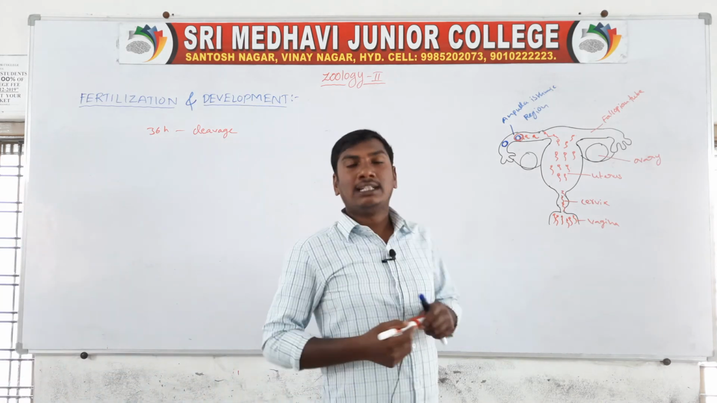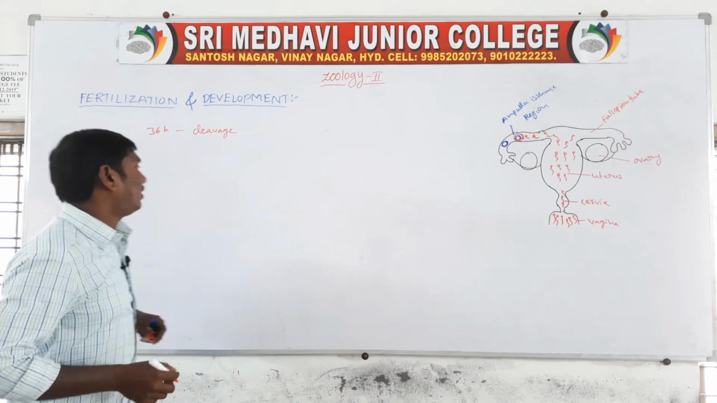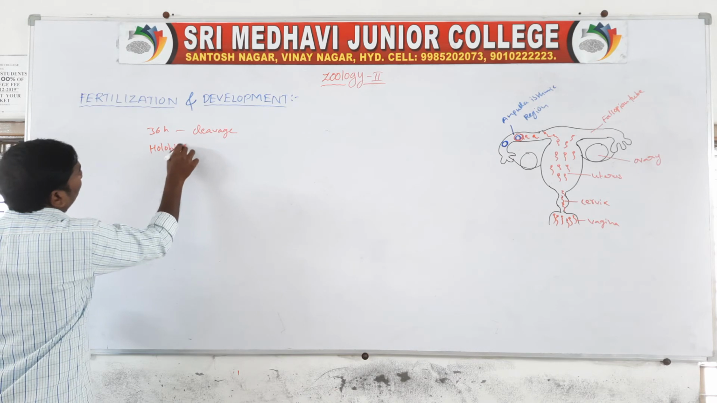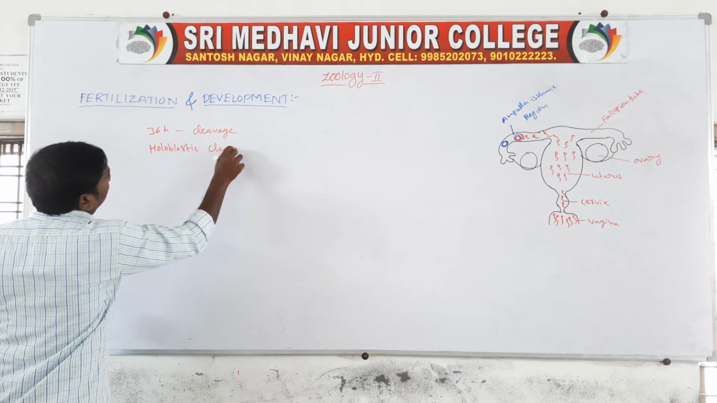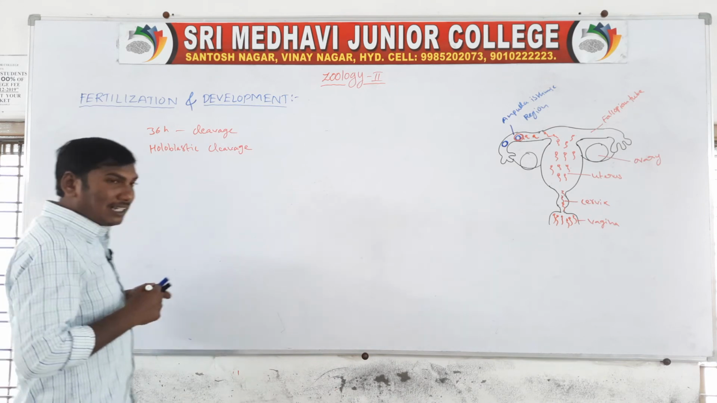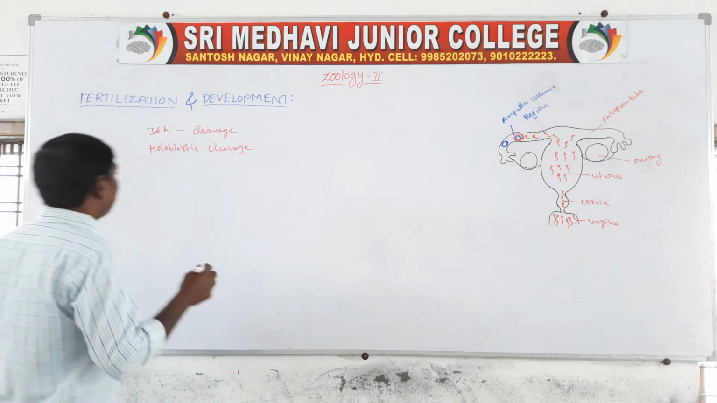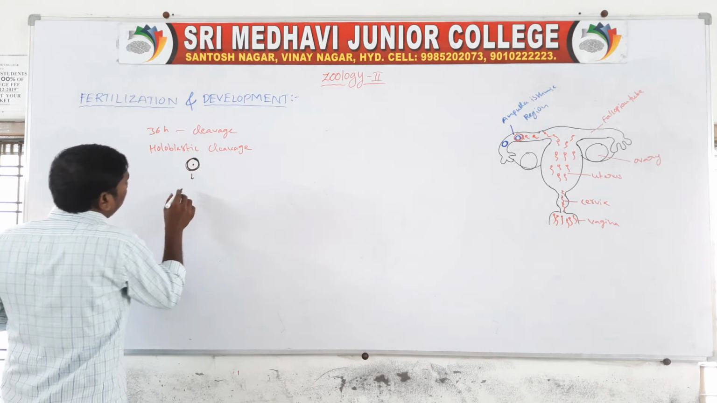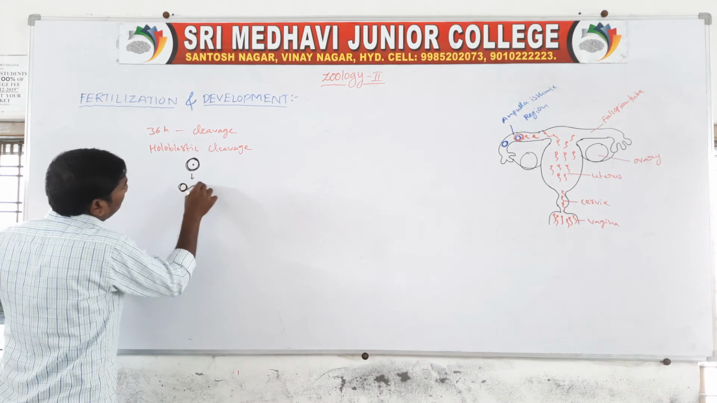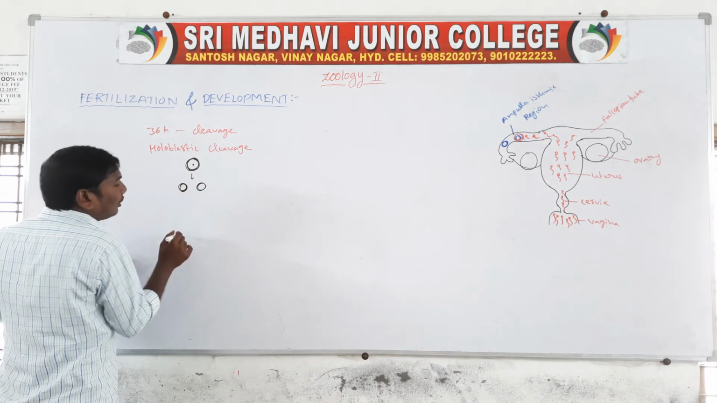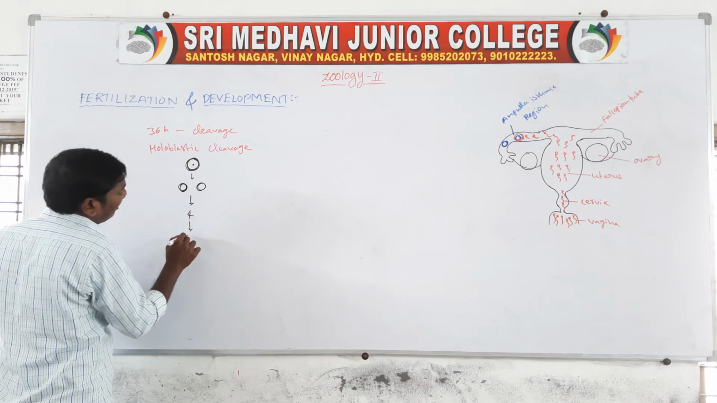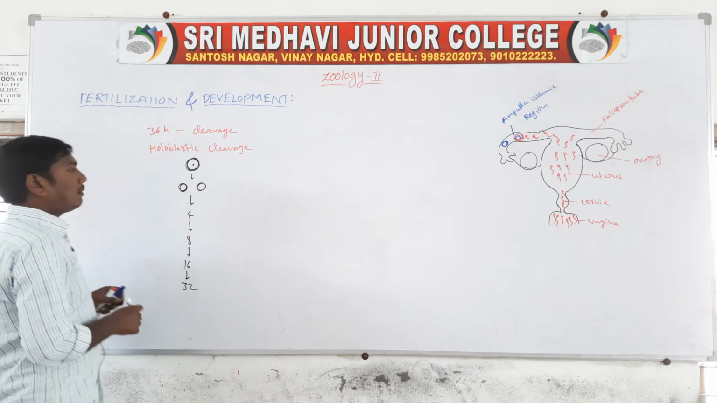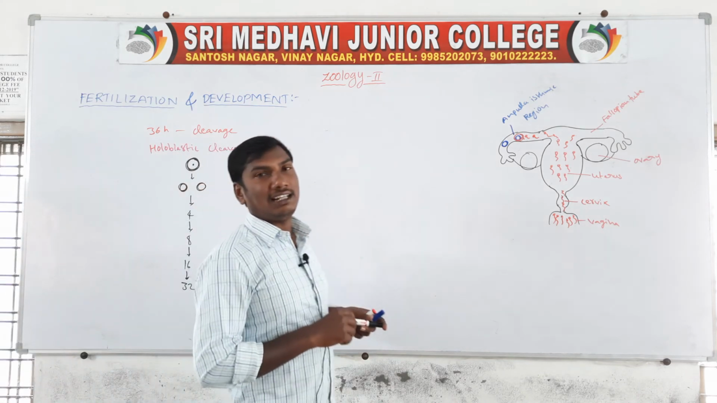In human beings, the cleavage is a holoblastic cleavage. Holoblastic cleavage means, for example, the zygote is divided into two cells. These two cells are divided into four cells, 4 into 8 cells, 8 into 16 cells, 16 into 32 cells. This type of division is called holoblastic cleavage.